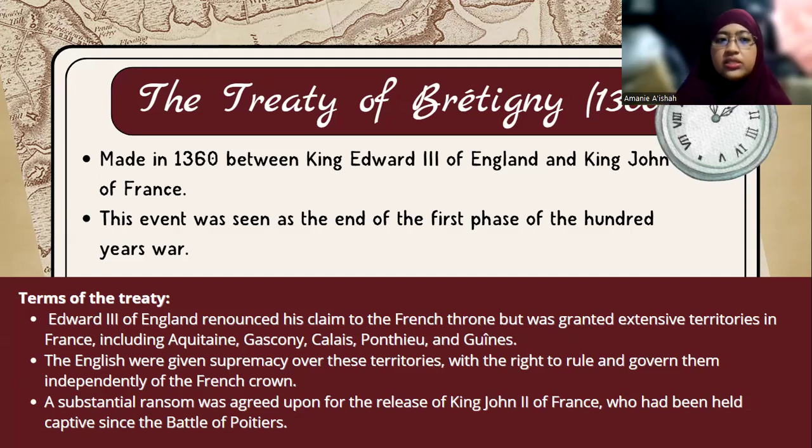The terms of the treaty read as follows. King Edward III of England would renounce his claim to the French throne, but was still granted extensive territories in France, which included Aquitaine, Gascony, Calais, Ponthieu, and Guienne. The English were given supremacy over these territories, with the right to rule and govern them independently of the French crown. A substantial ransom was agreed upon for the release of King John II of France, who had been held captive since the Battle of Poitiers.